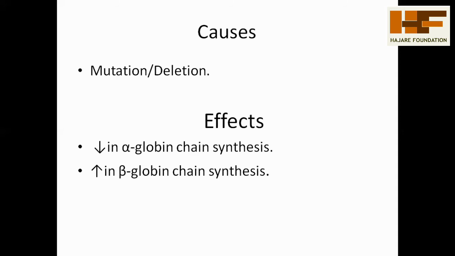And what are the effects shown if the person has thalassemia disease? Here, alpha globin chain synthesis decreases. This sign indicates a decrease in alpha globin chain synthesis. Whenever alpha globin chain synthesis decreases, there is automatically an increase in beta globin chain synthesis. These are the two main effects shown in the alpha globin chain.